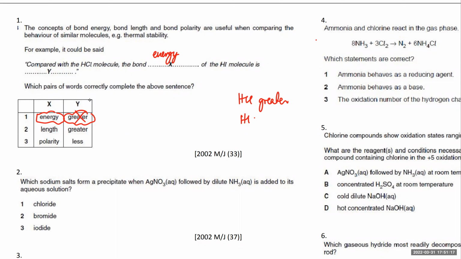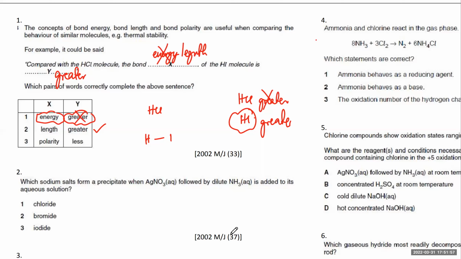The next one, bond length is greater. So smaller atoms obviously have smaller bonds, and bigger atoms have bigger bonds. So HI की जो bond length होगी, that's going to be greater, right? So that one, number 2, is perfectly right. Is that clear? HCl is going to be small, and HI is going to be much bigger in size because it's got bigger atoms. Okay, is that clear? Yes, sir.